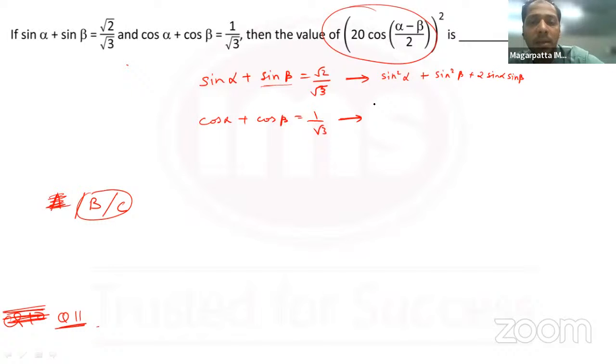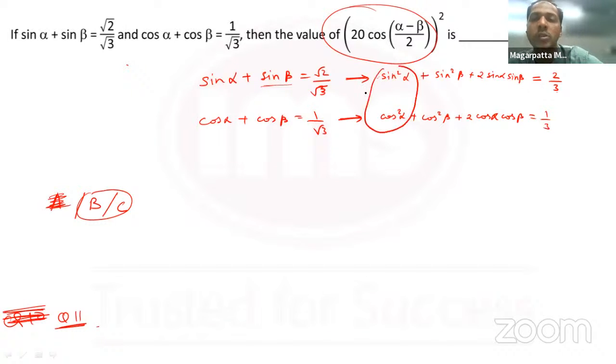Okay. Similarly, if I take the whole square here, sorry, I need to write the RHS also. So the RHS would become 2 by 3. Similarly, cos square alpha plus cos square beta plus 2 cos alpha cos beta, and that would be 1 by 3.